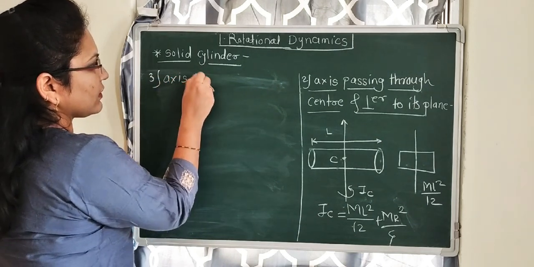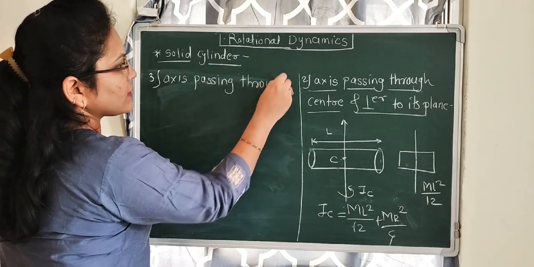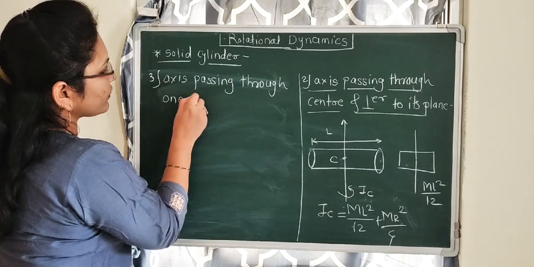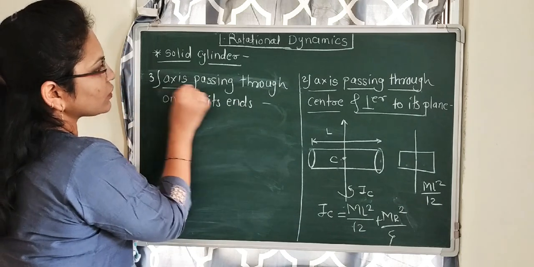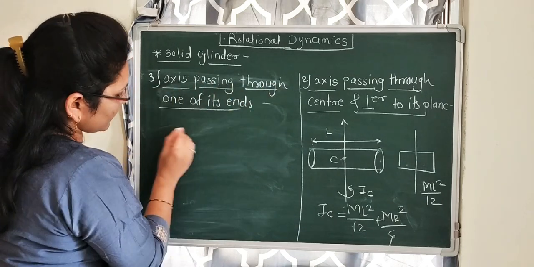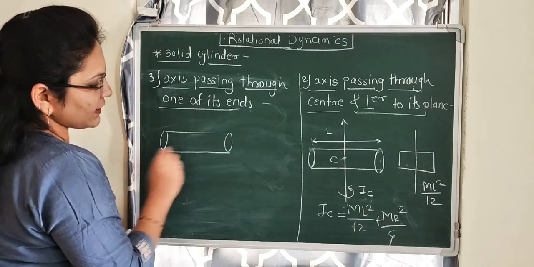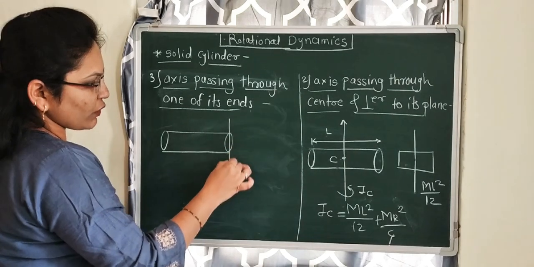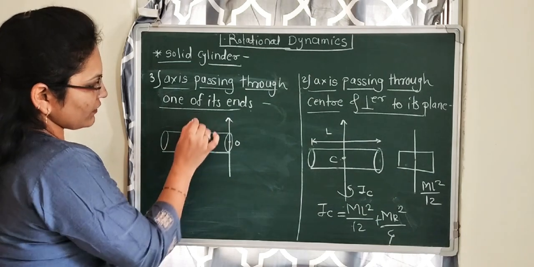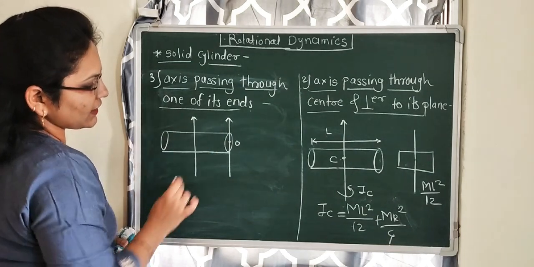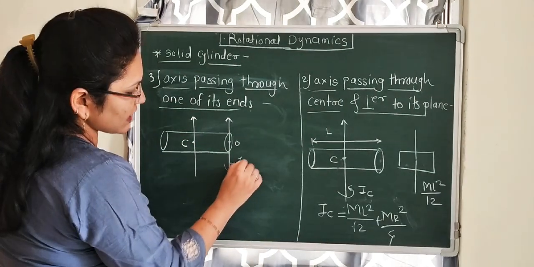Then the third case is the axis passing through one of its ends. Here the diagram will be: there is a cylinder with the axis passing through one of its ends like this. Here there is point O, which is parallel to the axis passing through point C. The moment of inertia is I_O.